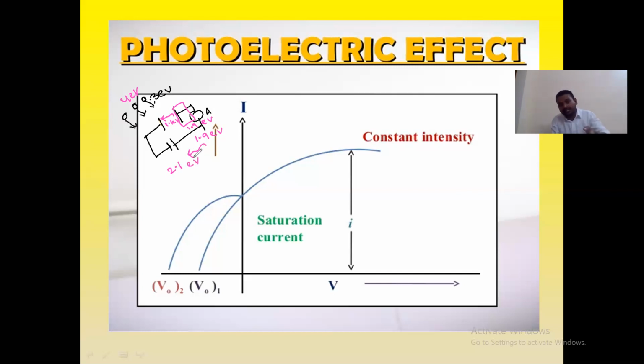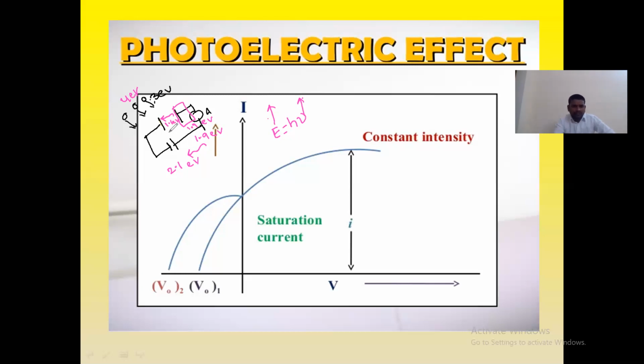That means the kinetic energy is increased when you increase the frequency. You can also understand this from E equals h nu: if you want to increase the energy, you have to increase the frequency. So when you increase the frequency, the energy of the photon automatically increases.